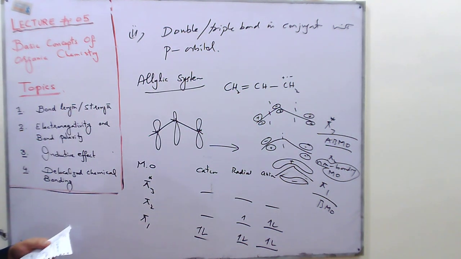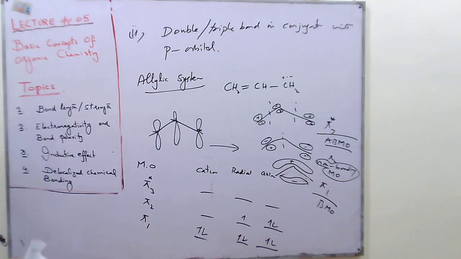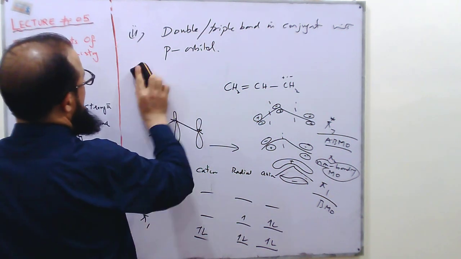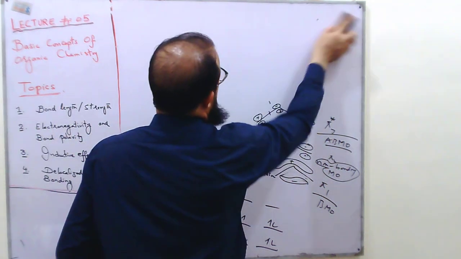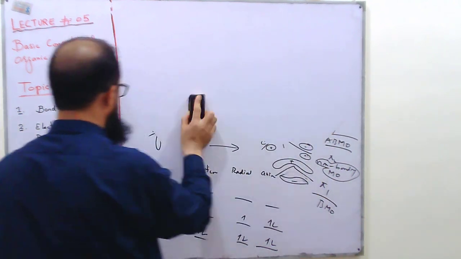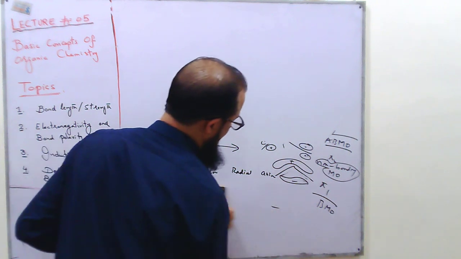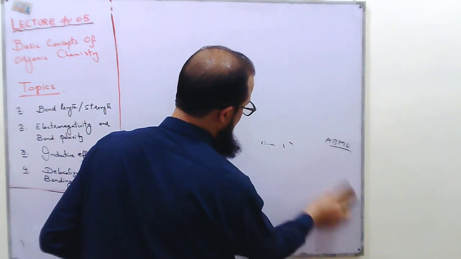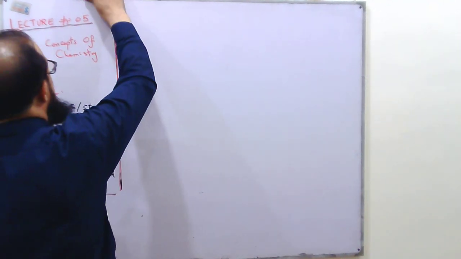Similarly, the third type of the delocalized chemical bonding is called sigma bond in conjugation with double, triple or p orbital. And this is a special kind of delocalized chemical bonding which is called hyperconjugation.